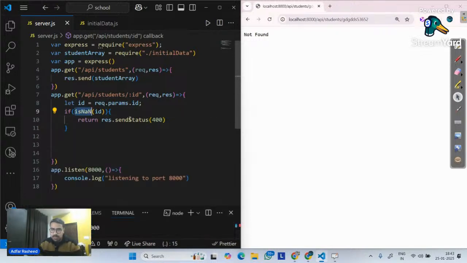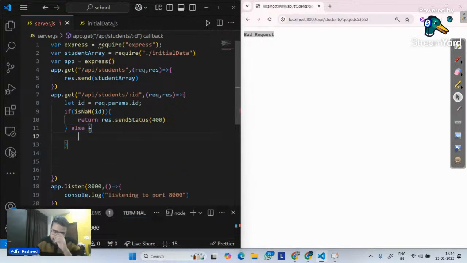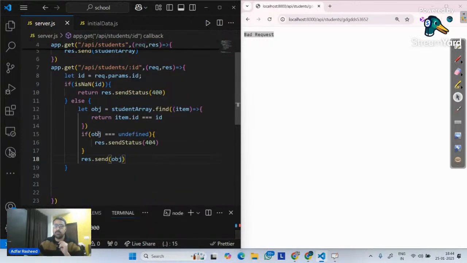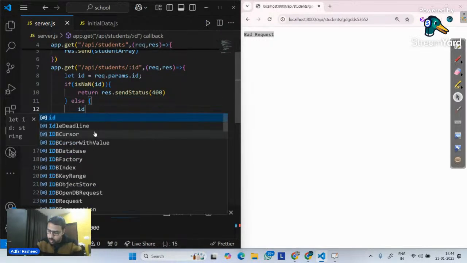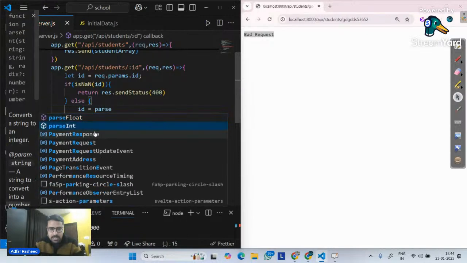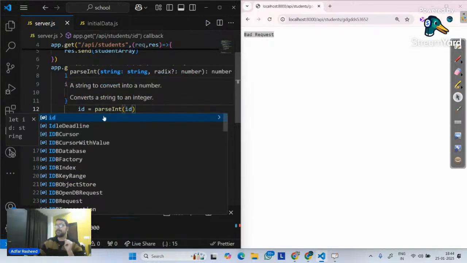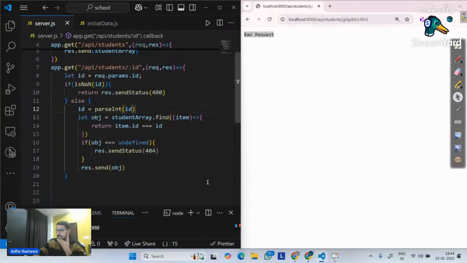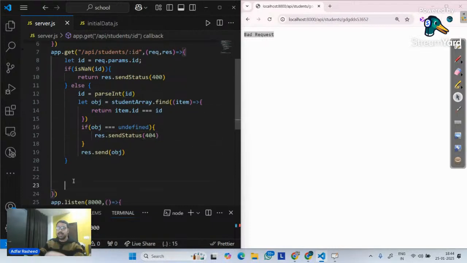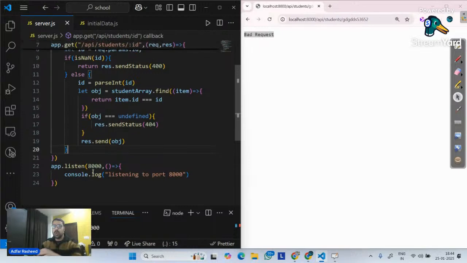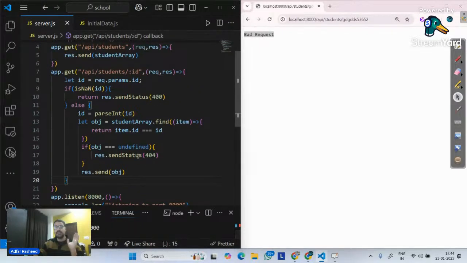If it is not a number, which means if I write over there something like this and click enter, now it is a bad request because it is not a number. Else, it means now it is a number. In that particular case, I would want it to perform this logic. But make sure you convert the ID first, update the ID with parseInt of ID. Is this clear? So now our backend logic is a little bit concrete. We have made sure whatever the constraints there were, we have taken care of it.